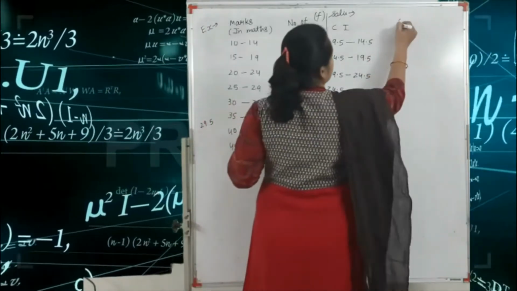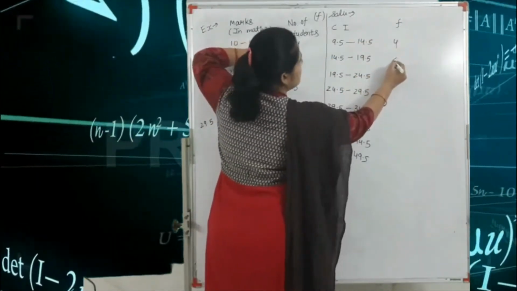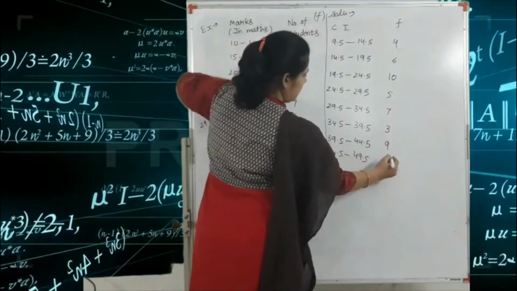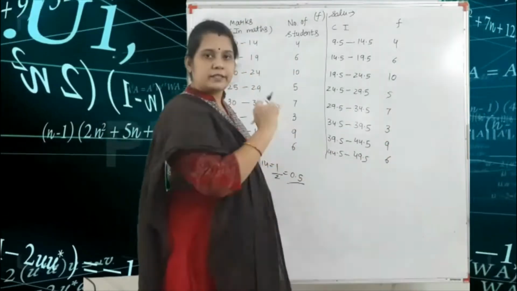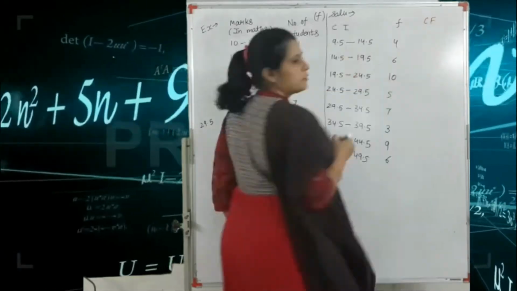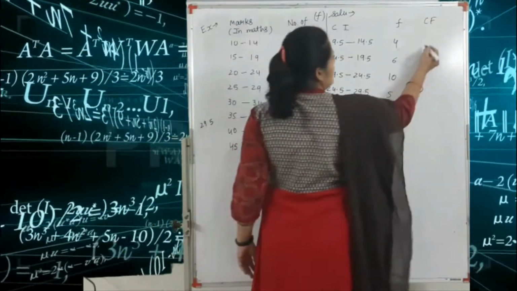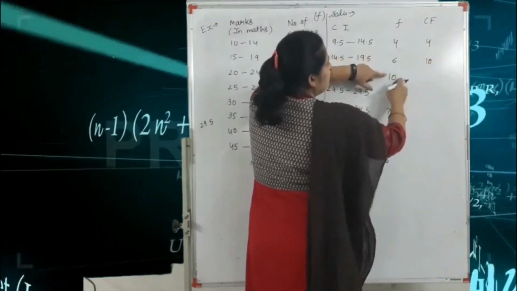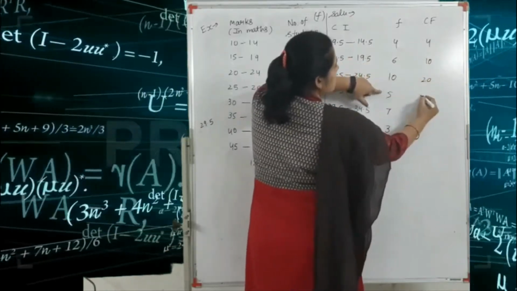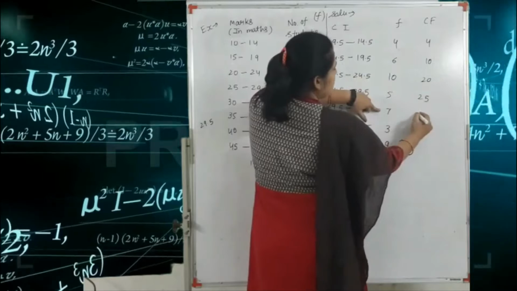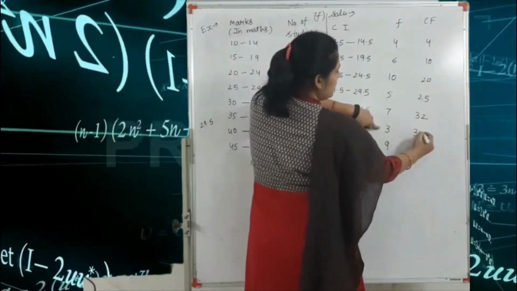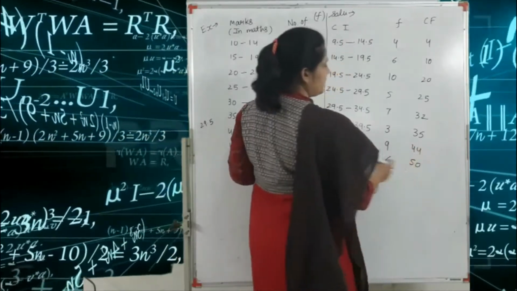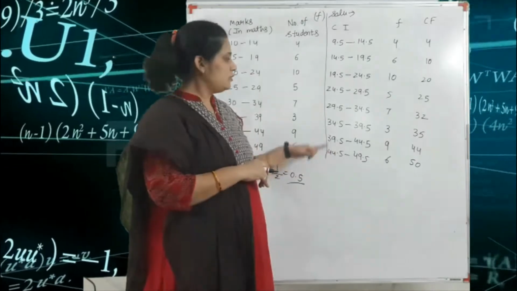Okay. Next we write the frequency. So the frequency is 4, 6, 10, 5, 7, 3, 9 and 6. According to this, first we have the CF column, that means the cumulative frequency. The process is, first you write here the 4. Okay, 4 plus 6, 10. 10 plus 10, 20. 20 plus 5, 25. 25 plus 7, 32. 32 plus 3, 35. 35 plus 9, 44. And 44 plus 6, 50. Okay, so this is the value of the CF.